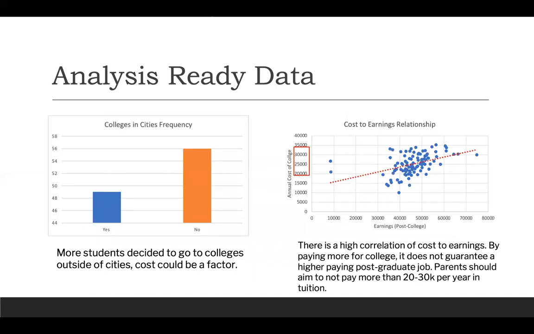So we have more graphs here. So more students decide to go to colleges outside of cities. Cost could be a factor. And there's a high correlation of cost to earnings. By paying more for college, it does not guarantee a higher paying postgraduate job, as you can see by the red outline between $20,000 and $30,000. Parents should not aim to pay more than $20,000 to $30,000 per year in tuition, as that's where most of the students are paying.